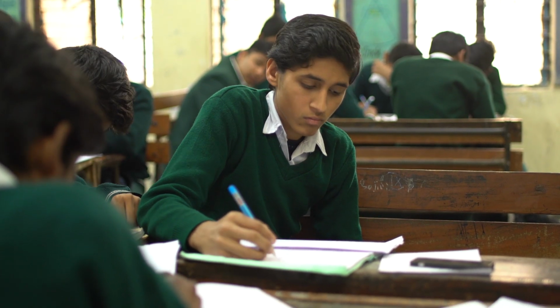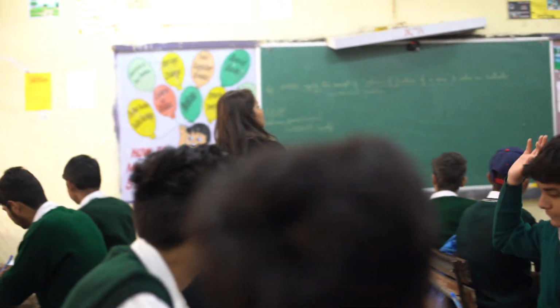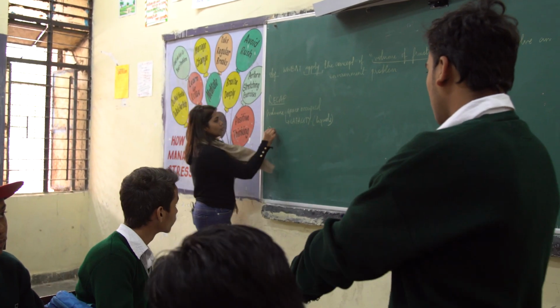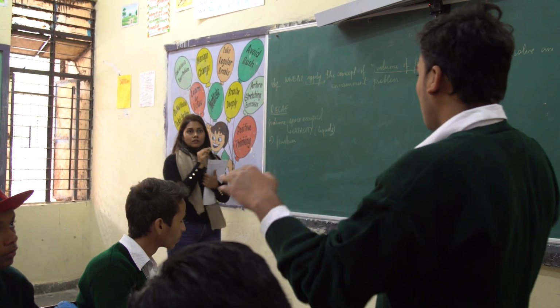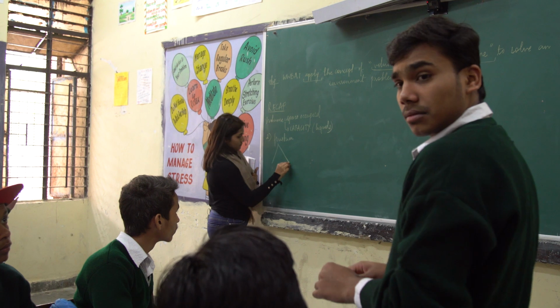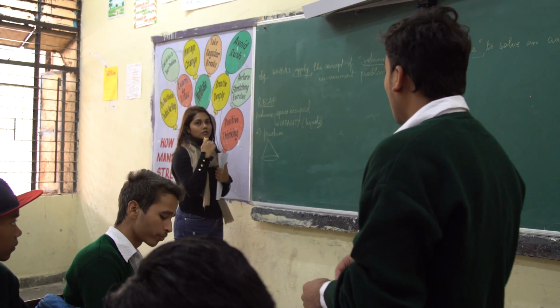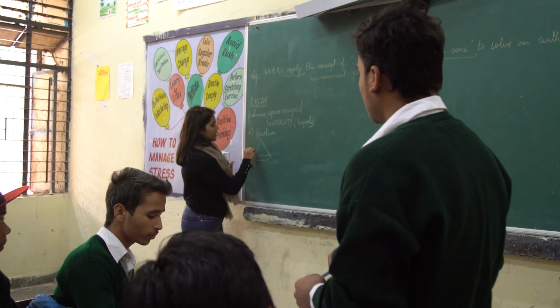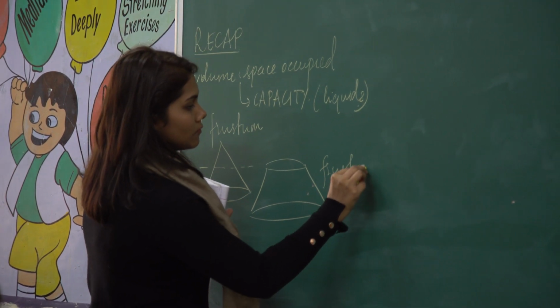Next comes volume of frustum of a cone. How do we form a frustum of a cone? Does anyone remember? Nitesh? It is a cross section of a cone. It is a part of a cone. All right. What part of the cone is it? When it is cut from its base. No. All right. Middle, sorry, from the middle, which is parallel to what do we say? Base. The base. So the bottom part is called the frustum.